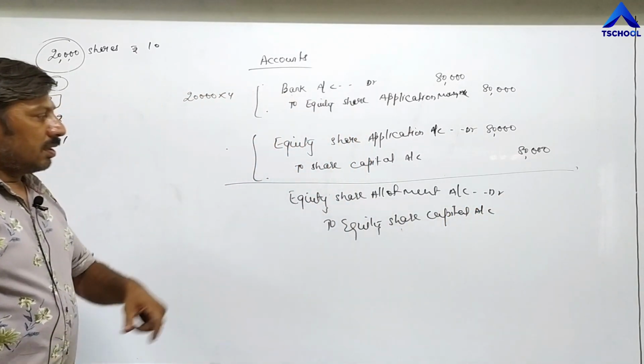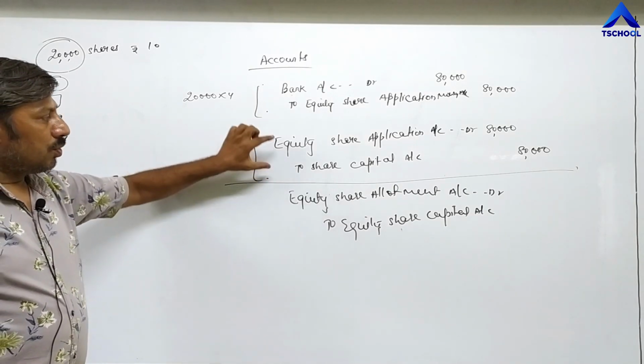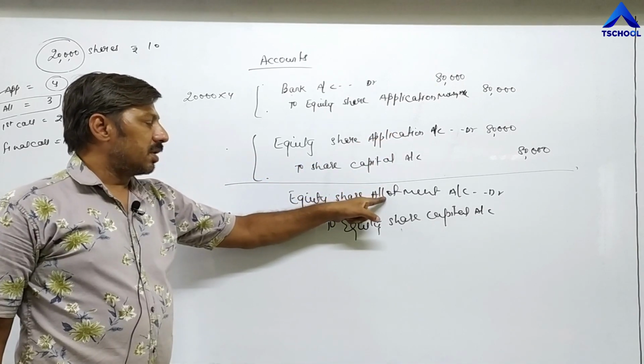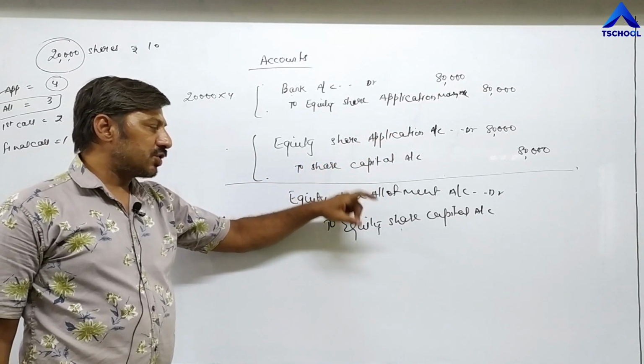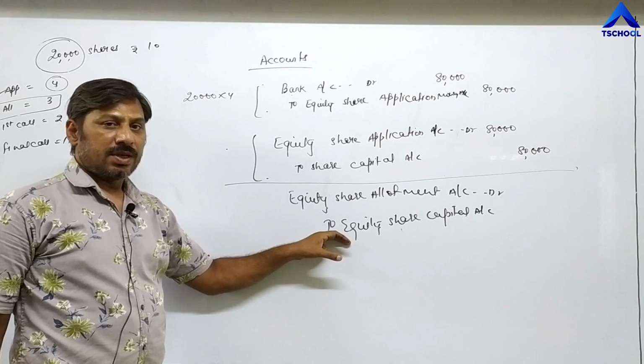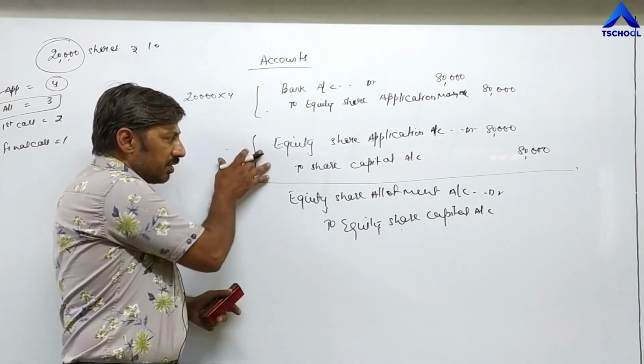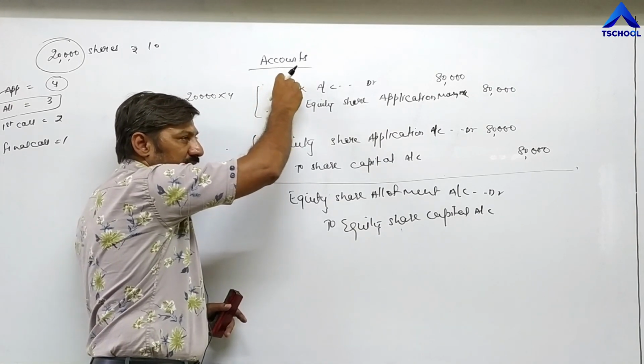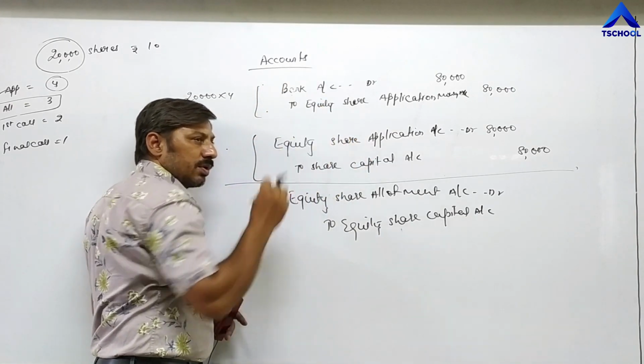You can see this entry is similar to the second one. Here application is written, here allotment is written. Only name of installment changes, but entry is same. But what is the difference between these two entries? Here in this entry we are transferring the amount received by the company in their capital account.